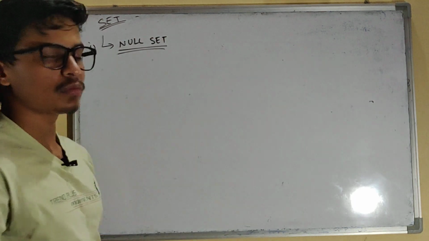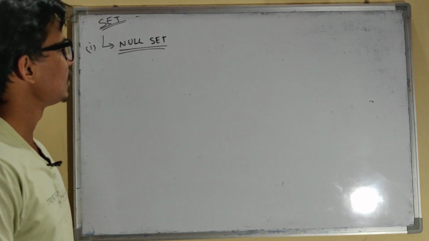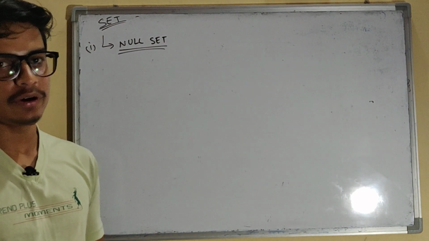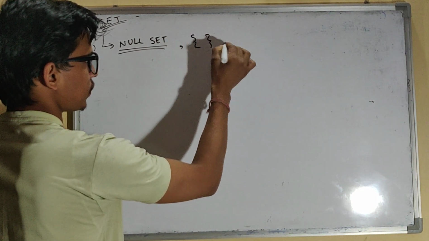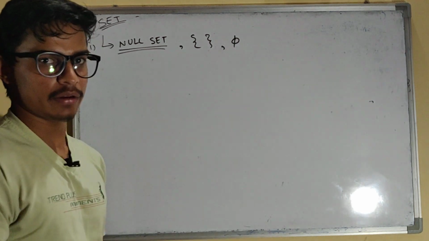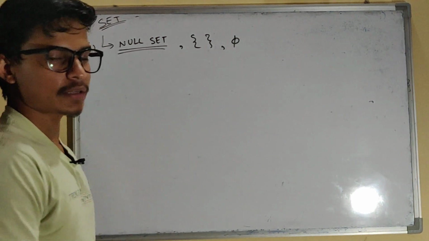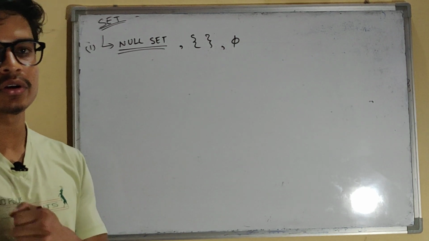Okay, so what do you mean by null set? Null means null. Null set means the set has no elements, right? It is generally represented by curly braces with no element, or by this symbol, phi. Can you give me an example of a set which has no element?